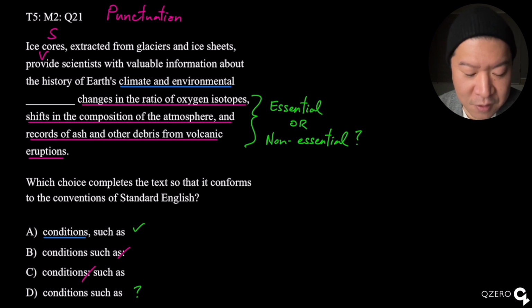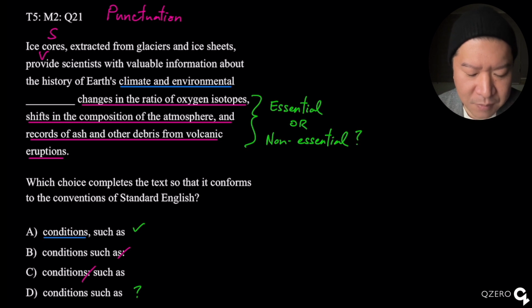But when I look further, just for answer choices Bravo and Charlie, I see this colon. I've mentioned this in other videos, but the phrase "such as" or the word "including," I don't want to pair them with a colon because it's redundant. I can have a list after a colon or after "including," but not both. Same thing goes with "such as." So that's why I can eliminate B and C.